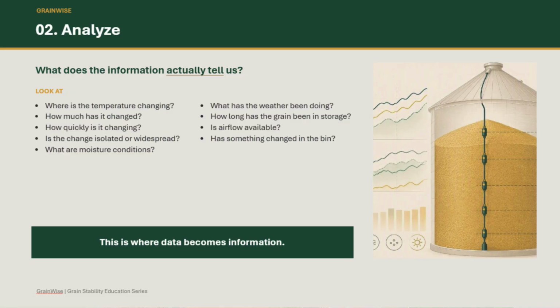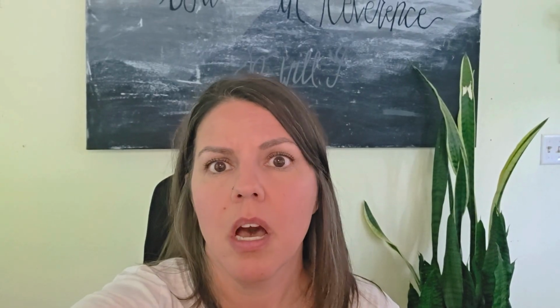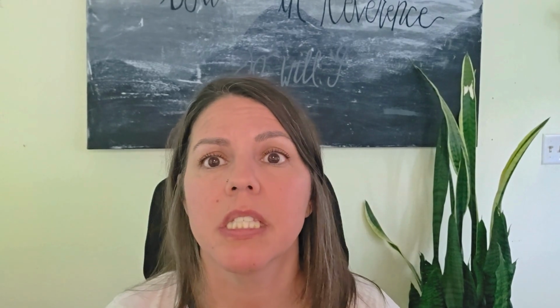What does the information actually tell us? We're looking for things like, where is the temperature changing? How much has it changed? How quickly has it changed? Is it isolated or widespread? What are the moisture conditions? What's the weather been doing? How long has it been sitting in the bin? Is there airflow available or have the fans been cycling? This is where data becomes information.